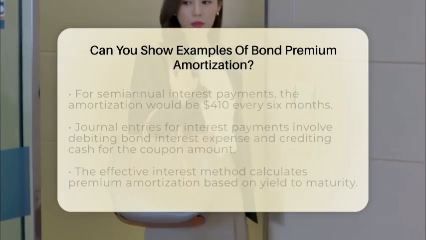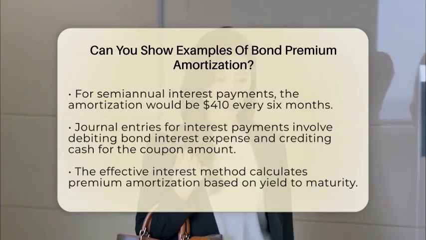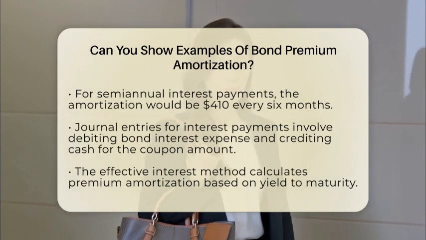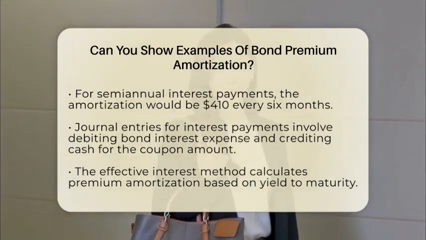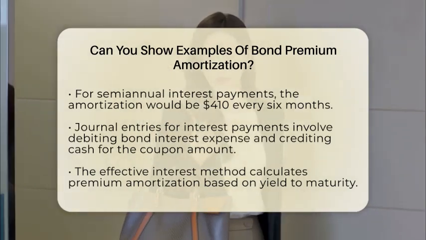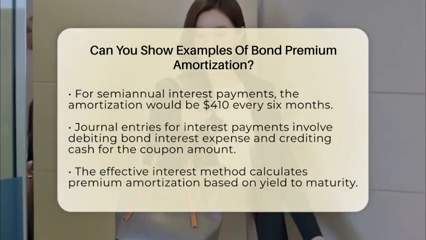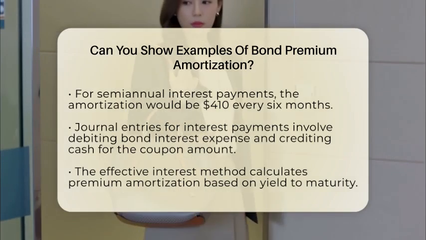Each year, the company will reduce the bond premium account by $120. This also means they will decrease the bond interest expense by the same amount. If the company pays interest semi-annually, they would amortize for $110 every 6 months. The journal entry for each interest payment would involve debiting bond interest expense for the coupon payment minus the premium amortization and crediting cash for the coupon amount.